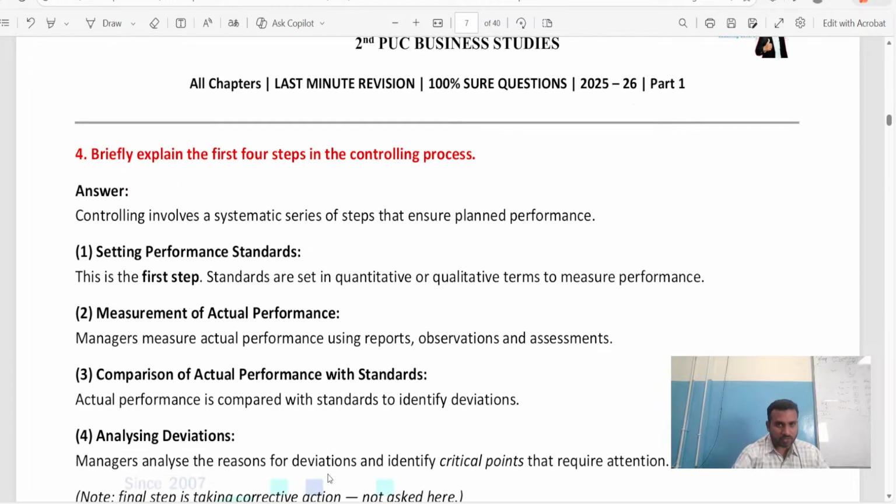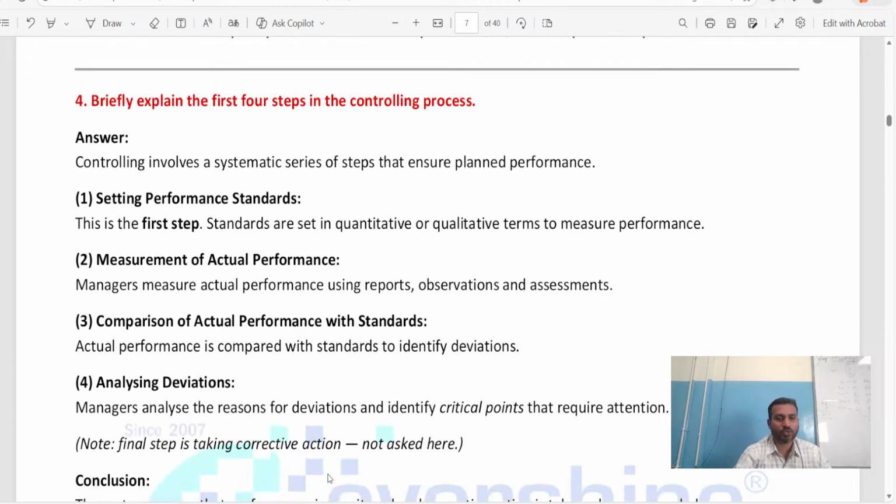Similarly, explain the first 4 steps in controlling. Which are the first 4 steps in controlling? Setting performance standard. That's the first step in controlling. Please remember this question can be a 1 mark question. Only this question. And next is measurement of actual performance, comparison of actual performance with the given standard, and analyzing the deviations. So the final step is taking corrective action, not asked here.